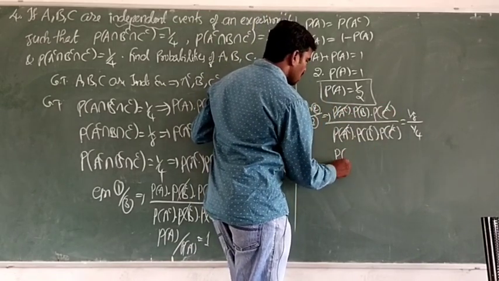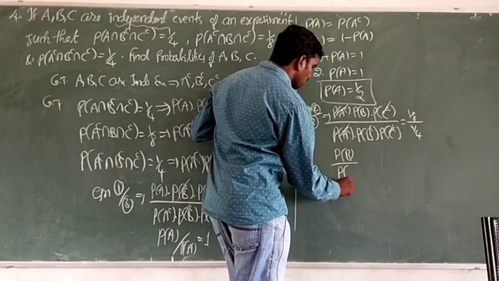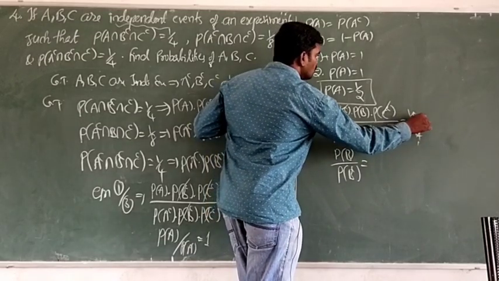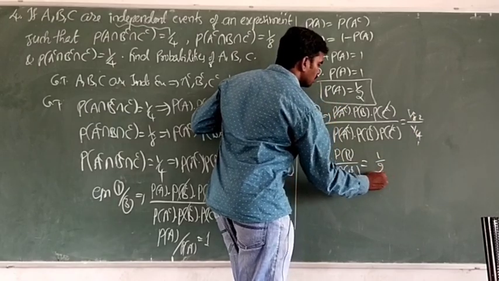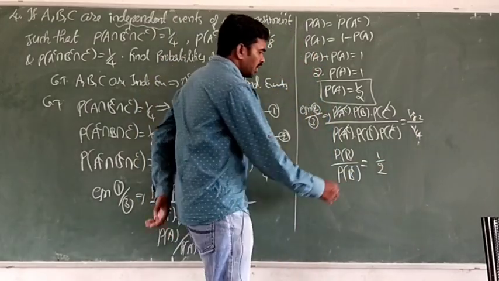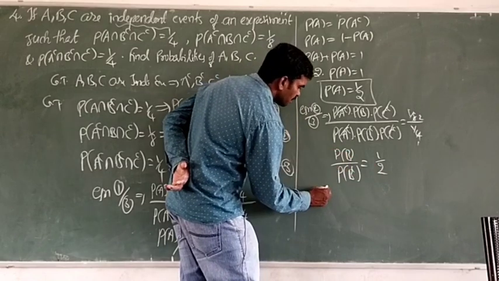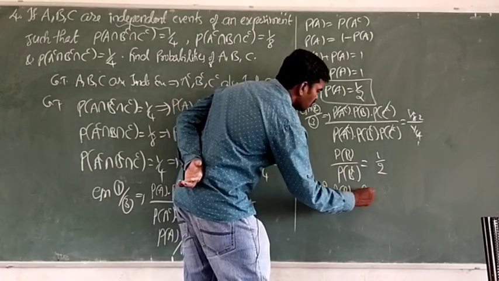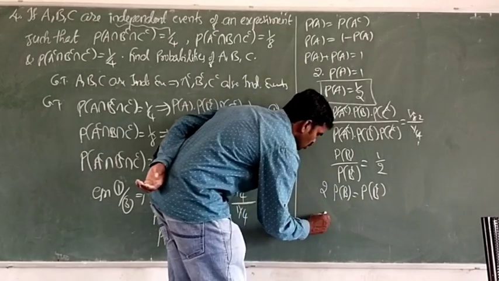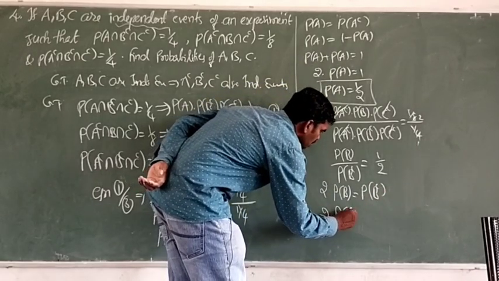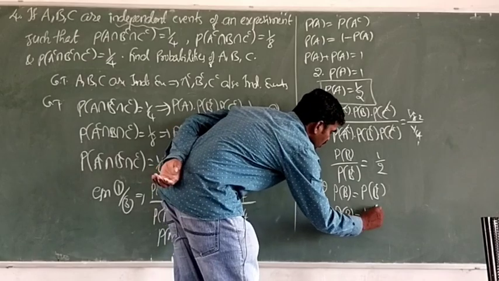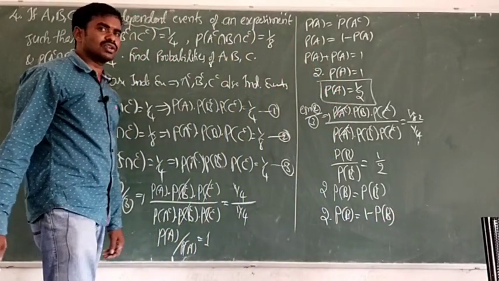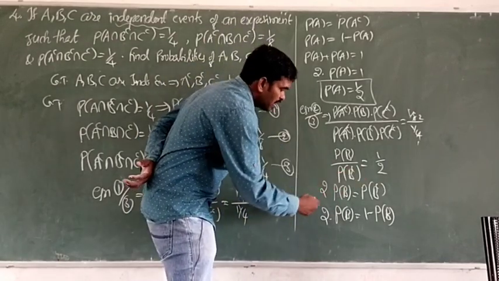So remaining, probability of B by probability of B complement is equal to, see, 4 1 ja, 4 2 ja, so 1 by 2 is remaining. Okay, doing cross multiplication, 2 into probability of B is equal to 1 into P of B complement. Now P of B complement means what? 1 minus probability of B. So now bring minus P of B to the left side.